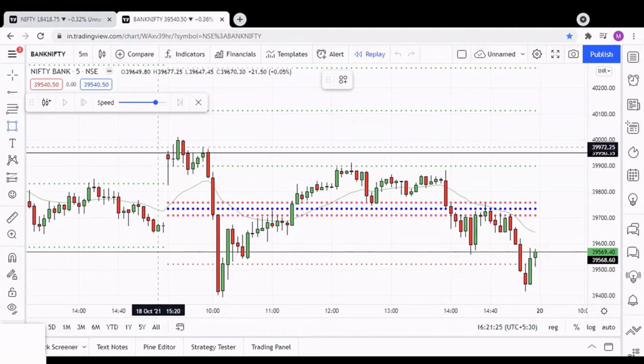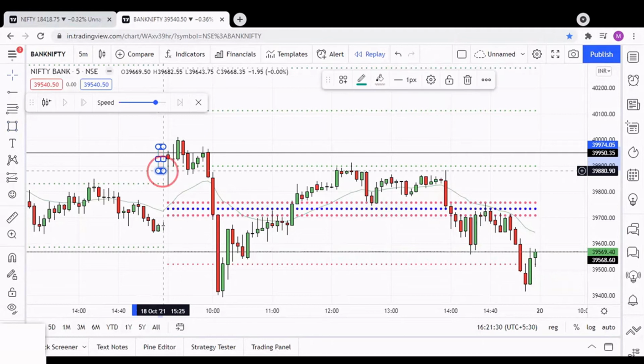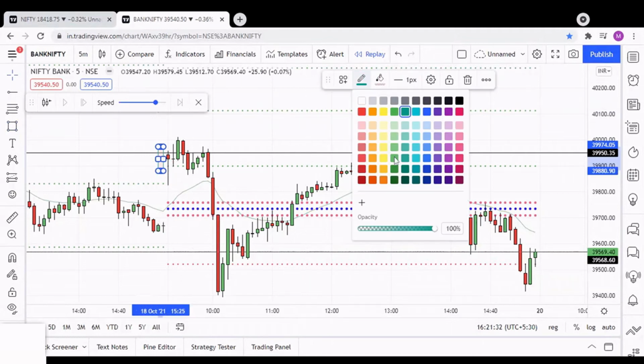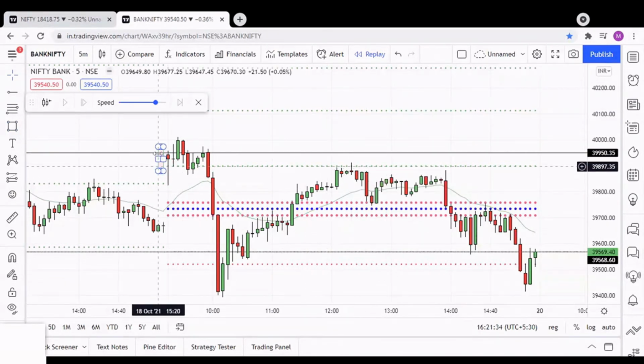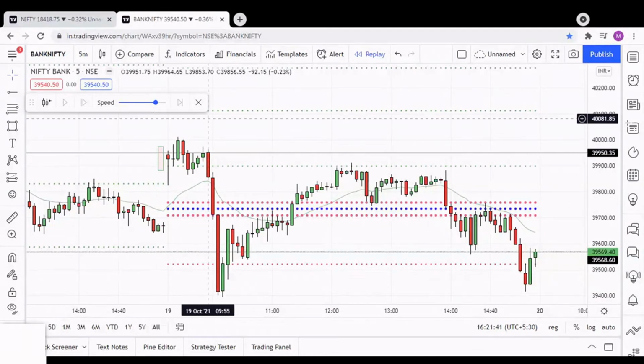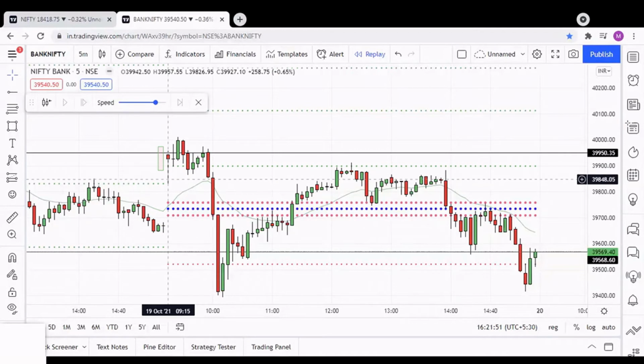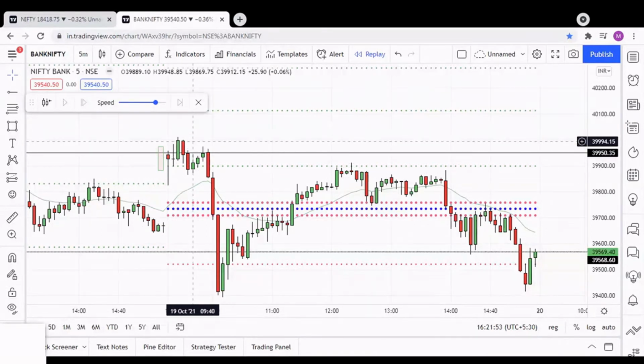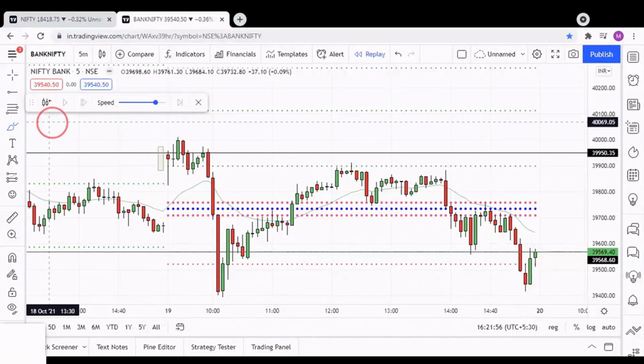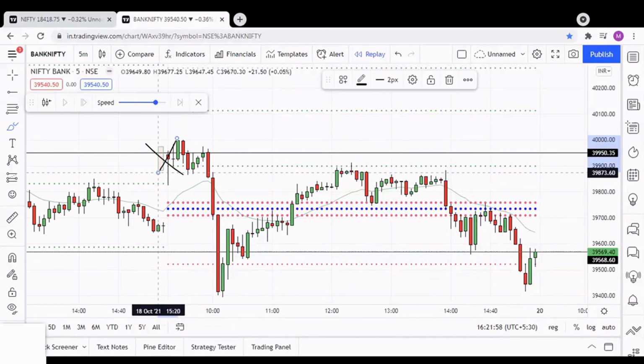At the same time, if we find a green candle like this which breaks the PDH and closes above the PDH, we can go for a long trade at the close of this candle and keep our target at this resistance and place the stop loss at this pivot. But it opened with a red pin bar, so we cannot go for a long entry at this point. So there is no trade at the first candle.